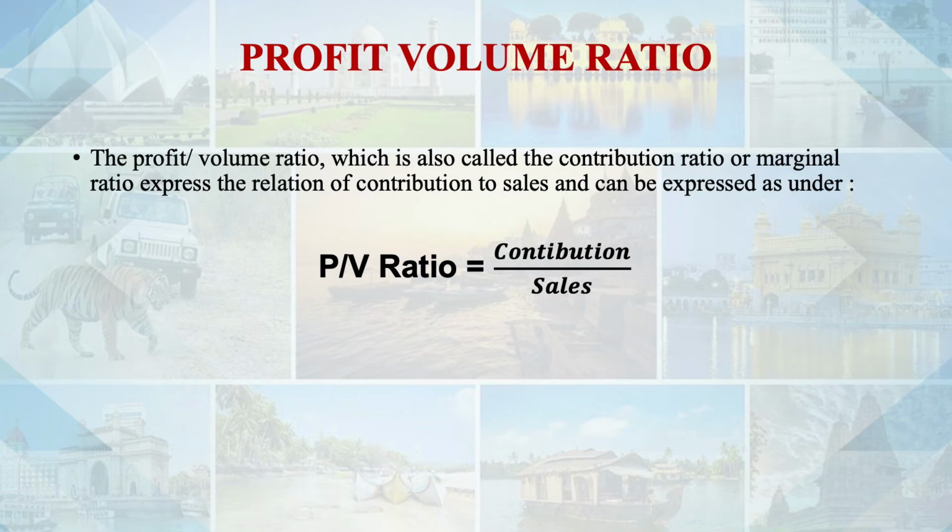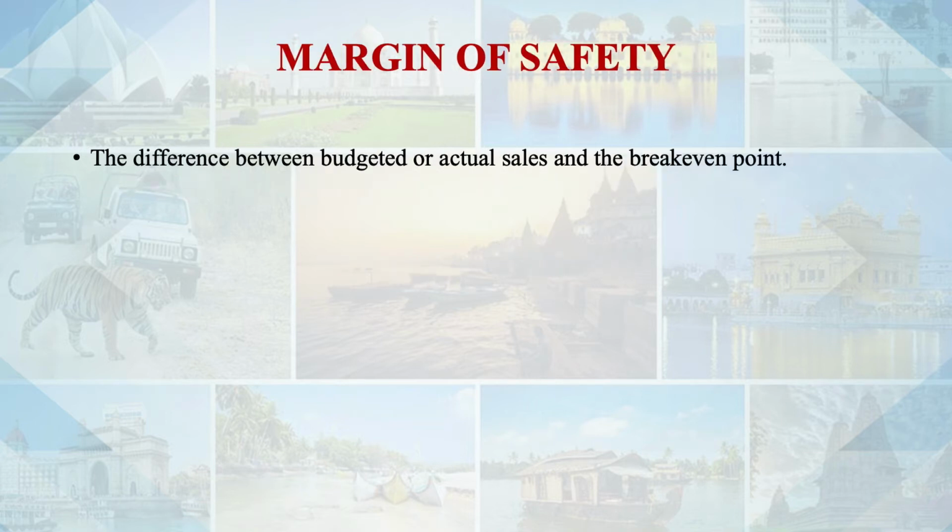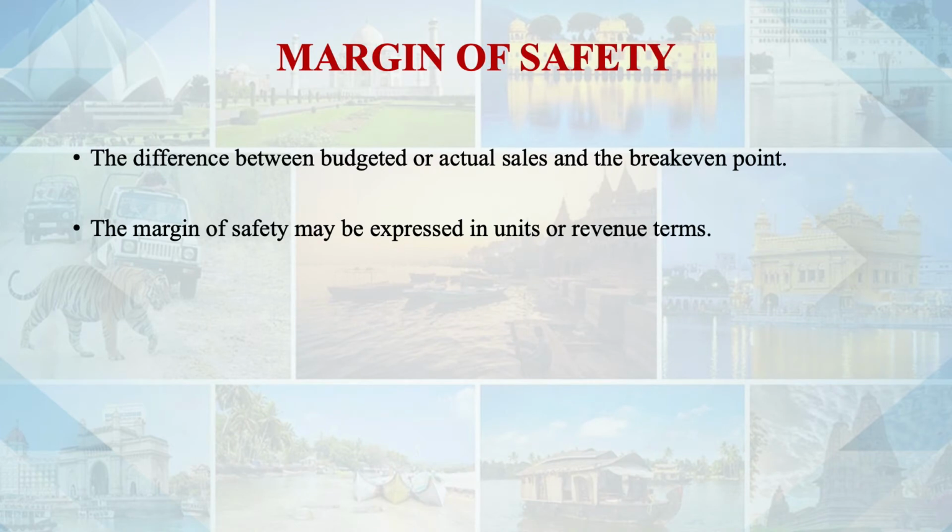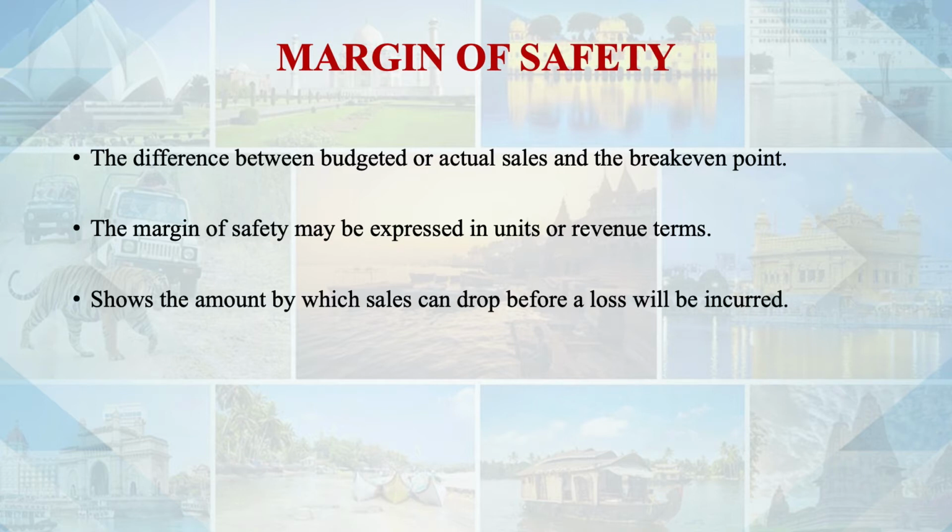So margin of safety, as I explained, this is the difference between budgeted or actual sales and the break-even point. If the break-even point is less and actual sales is more, there will be margin of safety, otherwise there will be risk. It is as simple. Margin of safety may be expressed in unit terms or in revenue terms. As we discussed, break-even point can also be discussed in the same way. It shows the amount by which sales can drop before we incur a loss. So this is the space that a businessman has, that it is more than the break-even point. If sales is reduced to some extent, then again we are not in loss. So we need to know that sale margin.